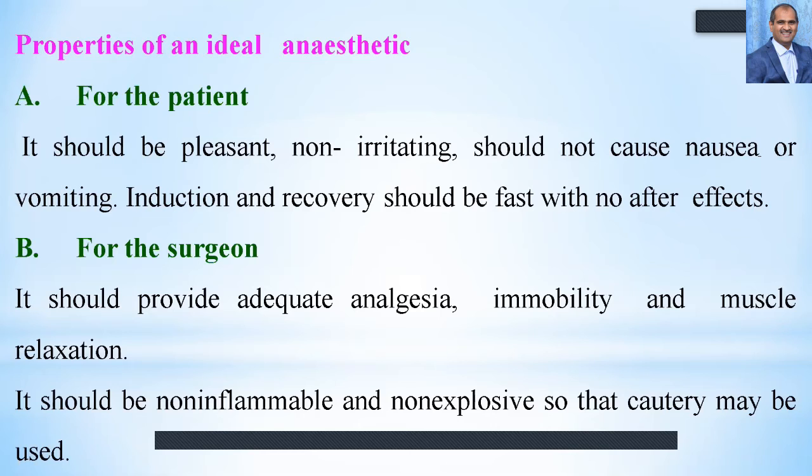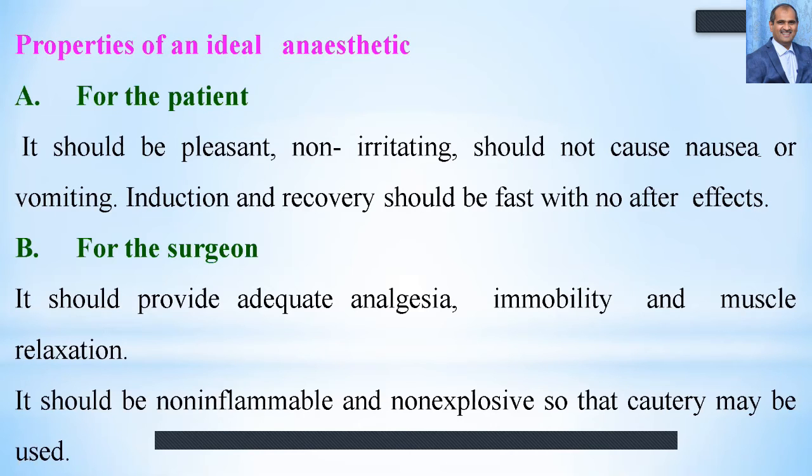It should produce analgesia, because whenever he is putting an incision on the skin or anything, the patient should not feel the pain at all, and he or she should be immobile as early as possible, and the muscles should be relaxed very fast, and it should be non-inflammable,